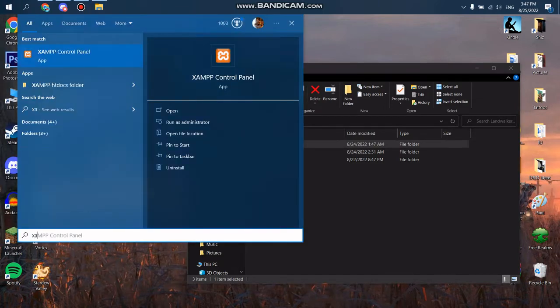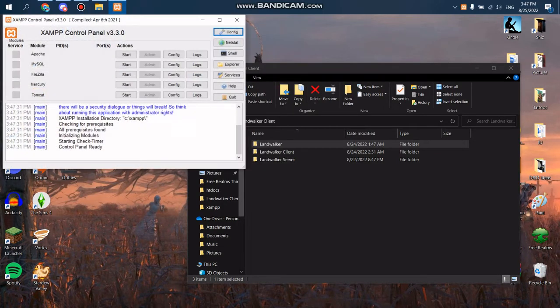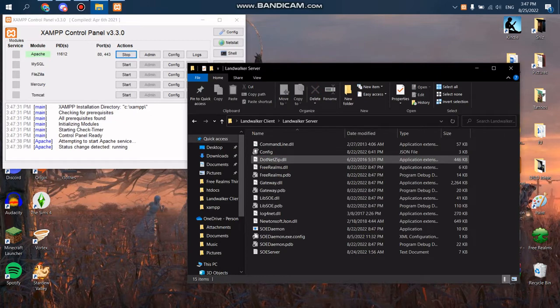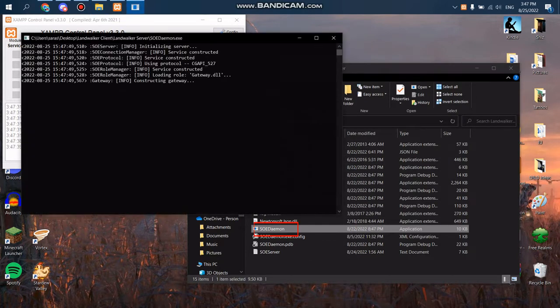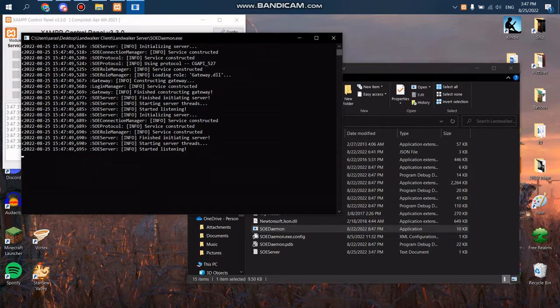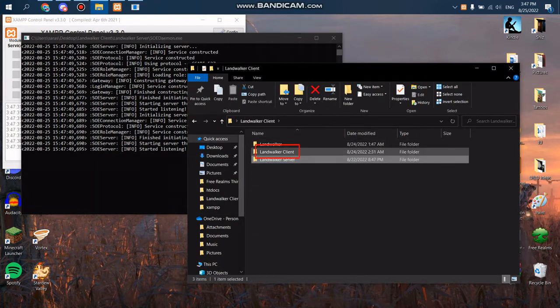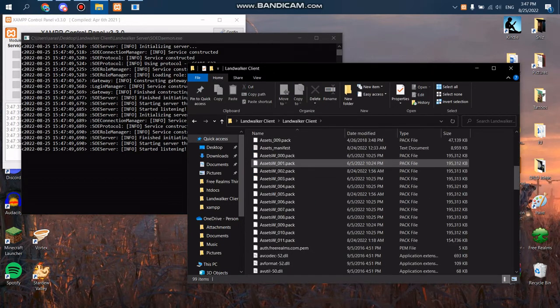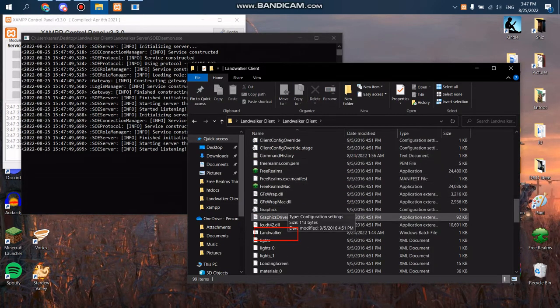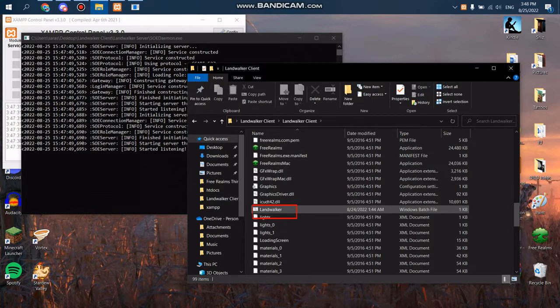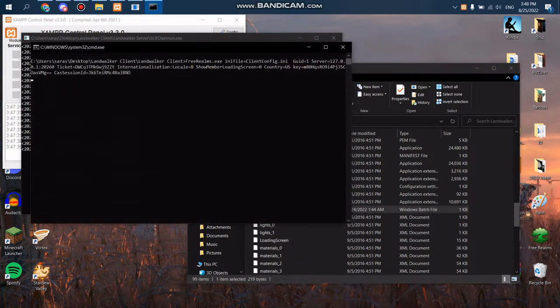And now that that's done, you want to run Apache. It's called XAMPP, and then Apache, there's the line at the top. You just click start on that one, and then you're going to want to go to the Landmark server file and then run the SOE daemon, and then you're going to want to go back and then click Landwalker client file, and you're going to scroll way down and then just click Landwalker, open that, and it can take a minute to load.